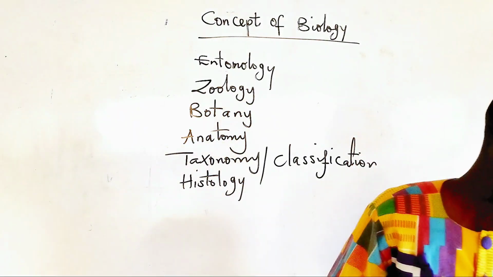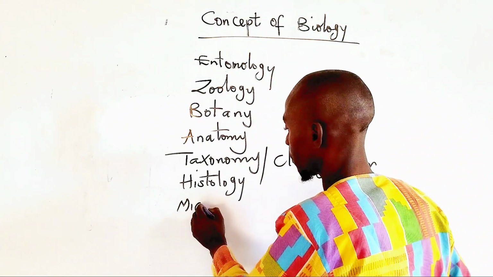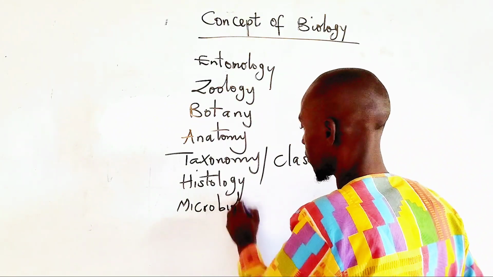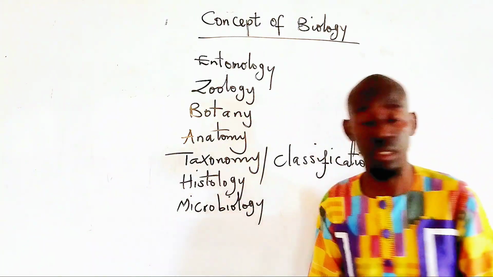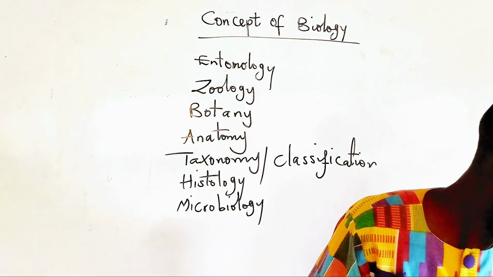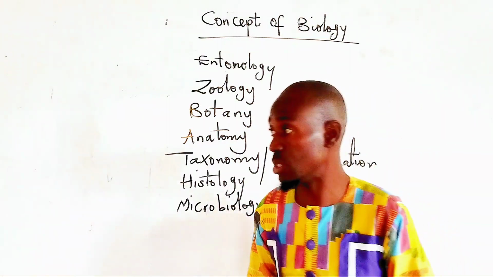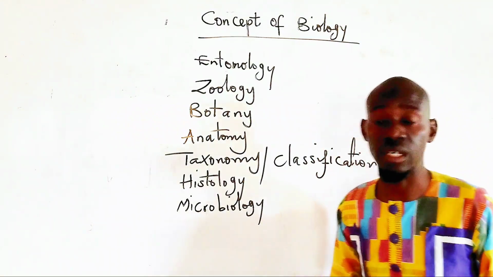So then another one is microbiology. Microbiology simply means the study of living things that are too small to be seen with the naked eye.